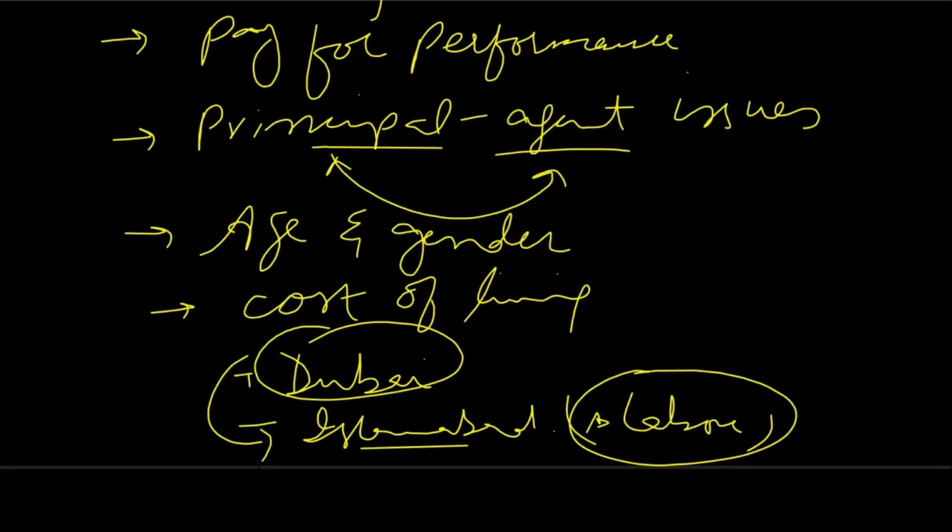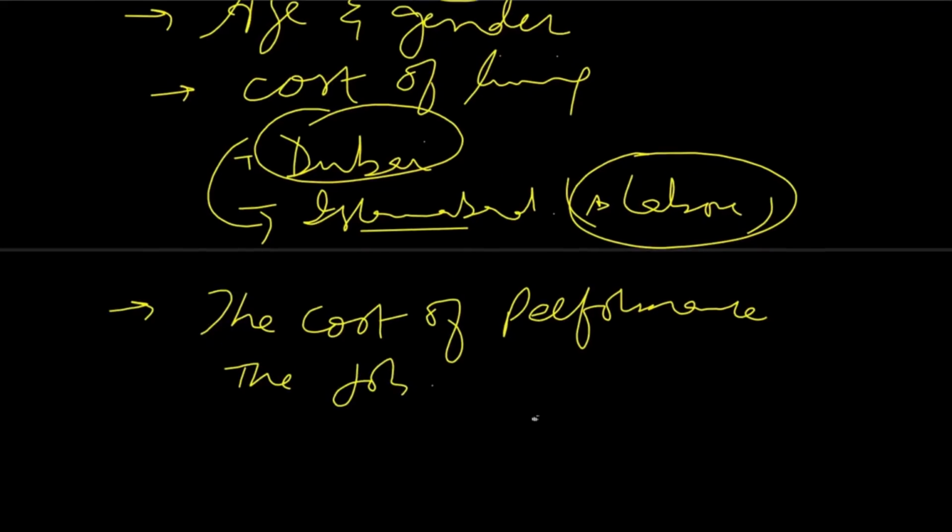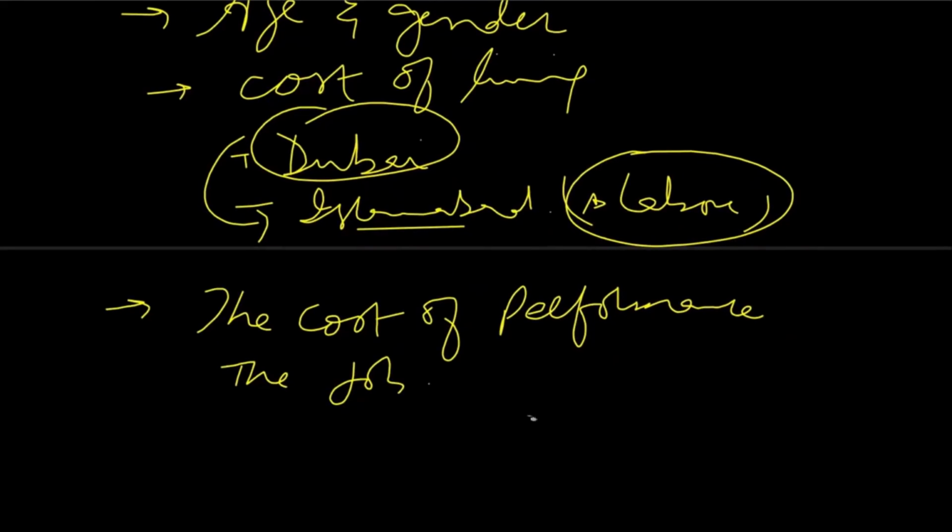And now the last but not the least is the cost of performing the job. Cost of performing the job is a really important factor. When we talk about the cost of performing the job, we talk about the expenses and threats to the health of the worker.